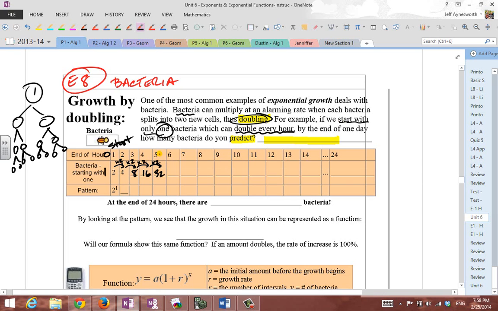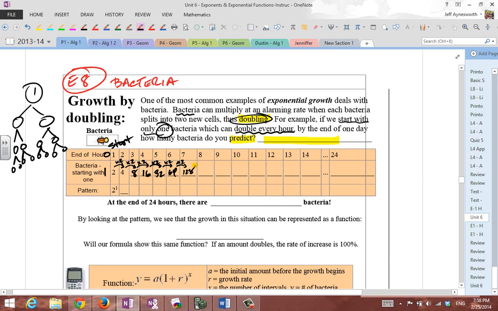Okay, so back here, we're at hour 5. Here we got 32 bacteria. It doesn't sound like much, but watch what happens. You're going to double that, times it by 2 to get 64. Thank God you guys are familiar with these powers of 2 because we've been dealing with them so long. You multiply that by 2 and you get the number of bacteria after the 7th hour, which is 128.